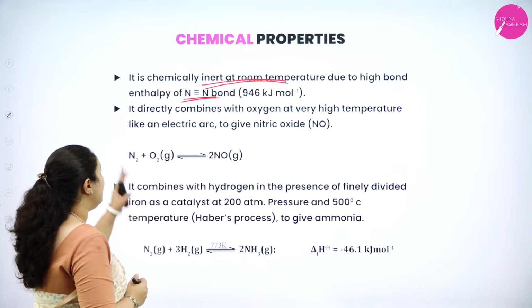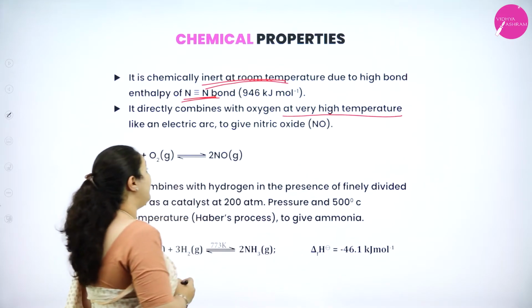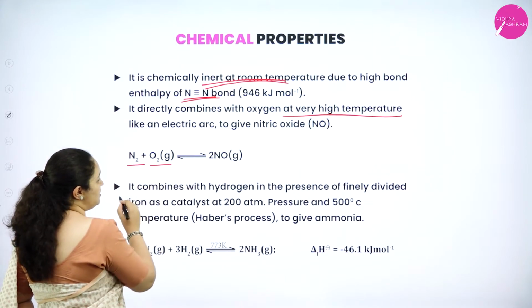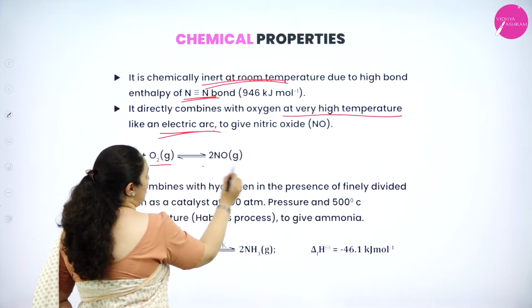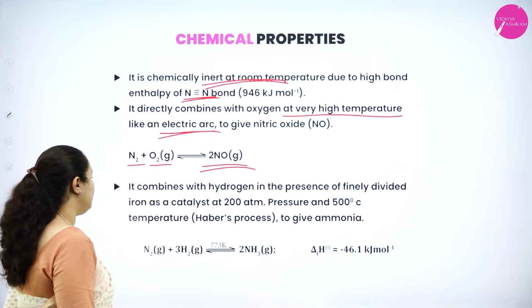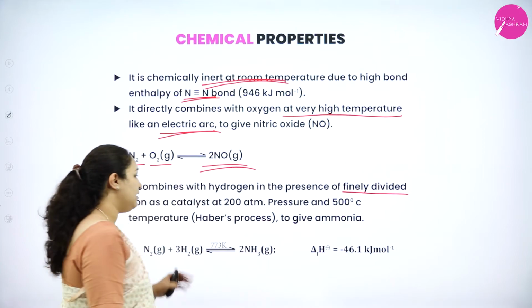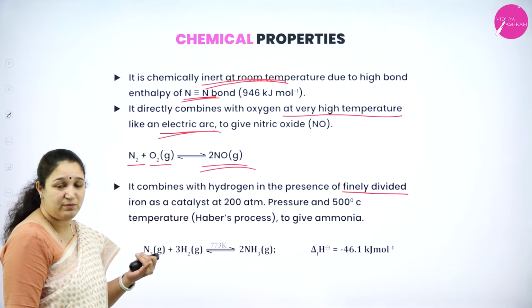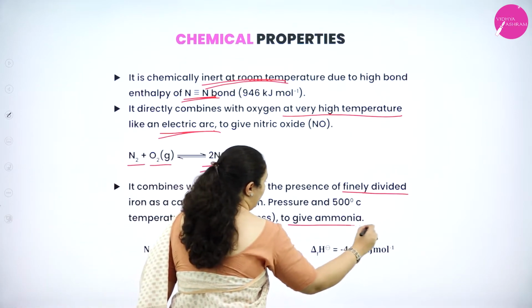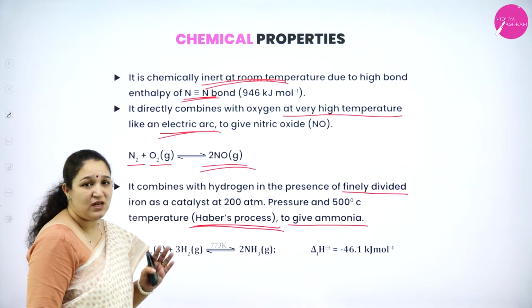Okay, but it directly combines with oxygen at a very high temperature, like an electric arc, to give nitric oxide. So nitrogen with oxygen, when an electric arc is passed, gives nitric oxide at a very high temperature. It also combines with hydrogen in the presence of finely divided iron as a catalyst at 200 atmospheric pressure and 500 degrees Celsius to form ammonia. This method of preparation of ammonia is called Haber's process.